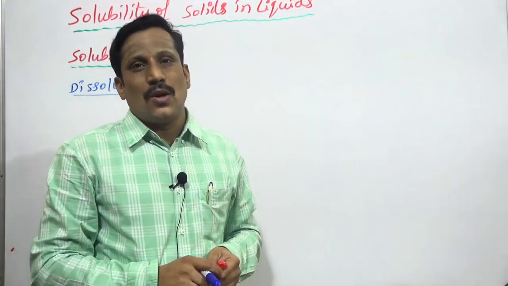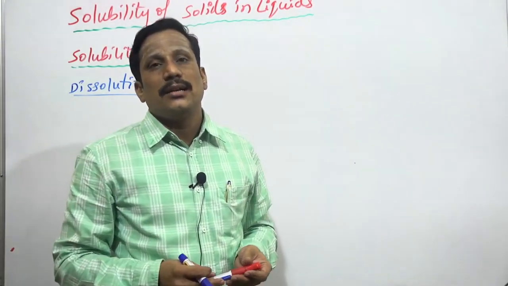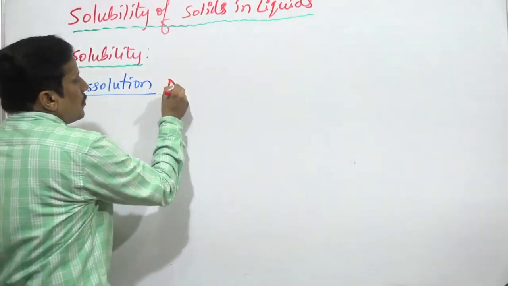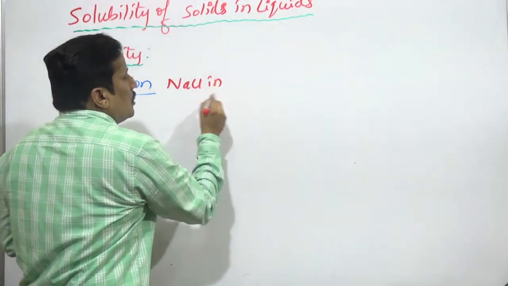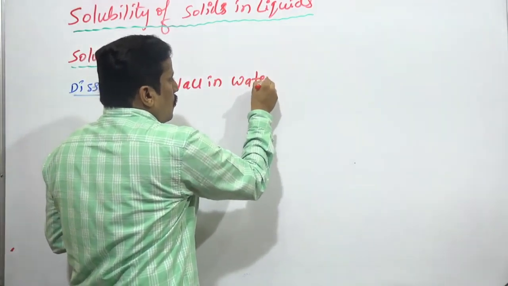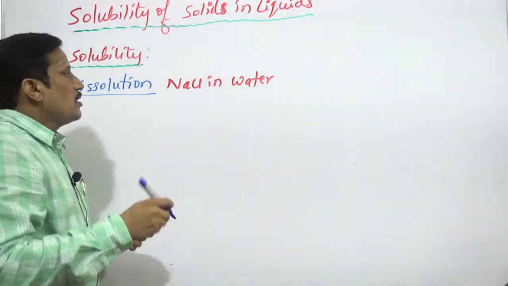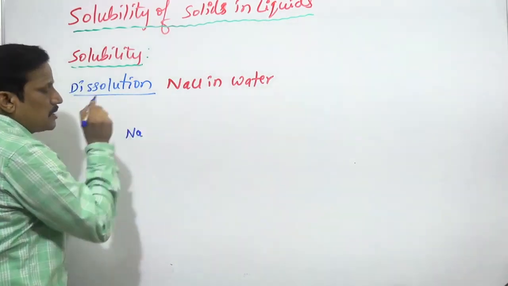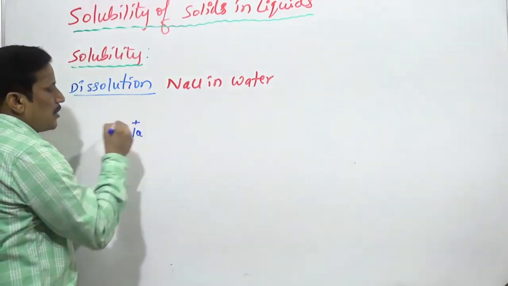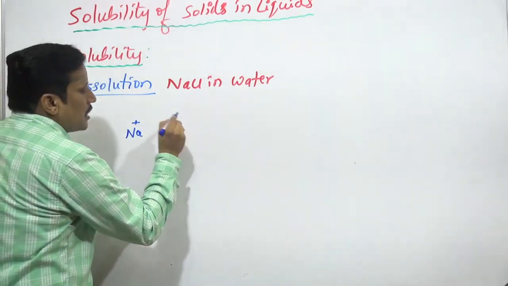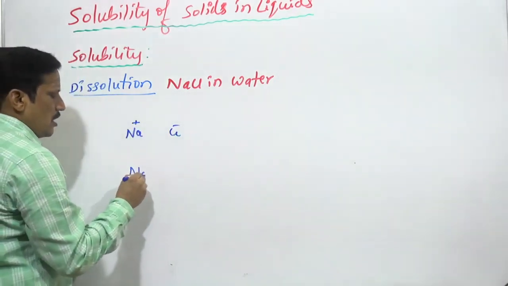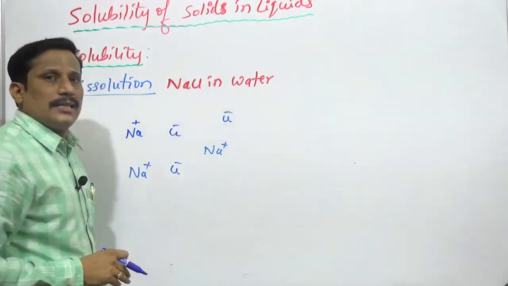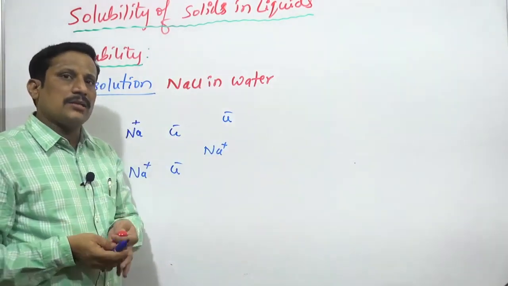How is it going to dissolve? Let me explain the mechanism. Think that I am taking sodium chloride and I want to dissolve sodium chloride in water. What happens here? We know that sodium chloride contains Na+ and Cl- ions. In the solution we have Na+ ion, Cl- ion, Na+ ion, Cl- ion like this. So we have cations and anions there.